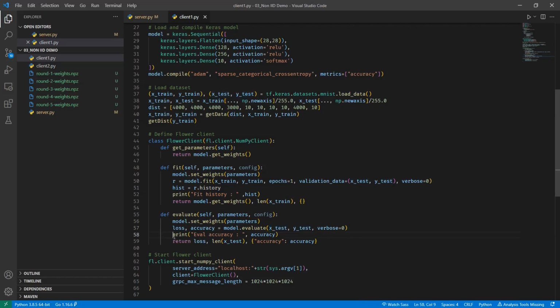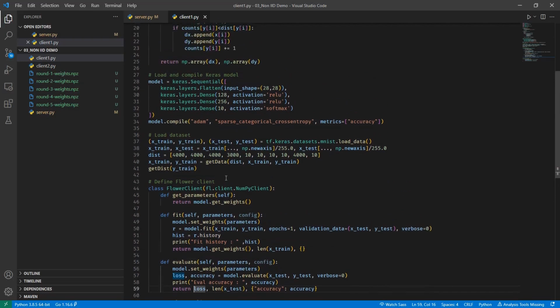Then I'm just printing it here for logging reasons, and then I'm going to return the loss to the server, the number of tests that has been conducted, and the accuracy. So these are the things which will be used by the server for analytics purposes. So this was all about the client structure.